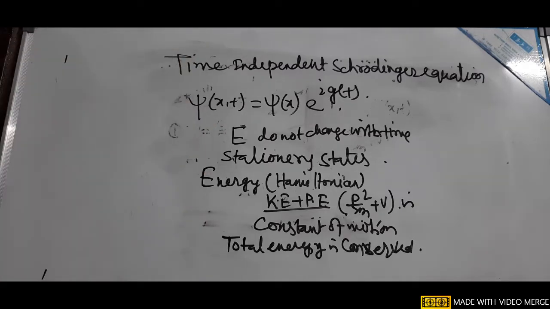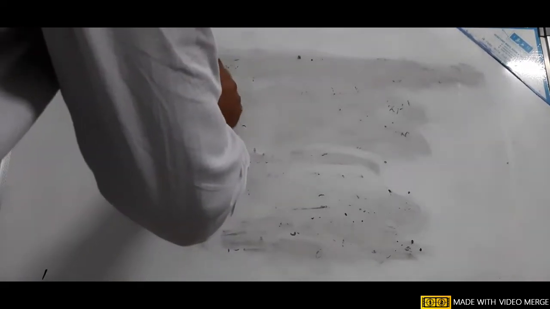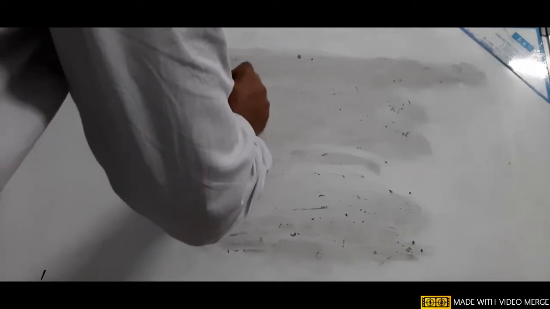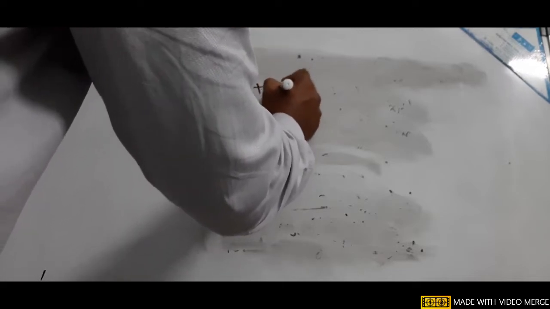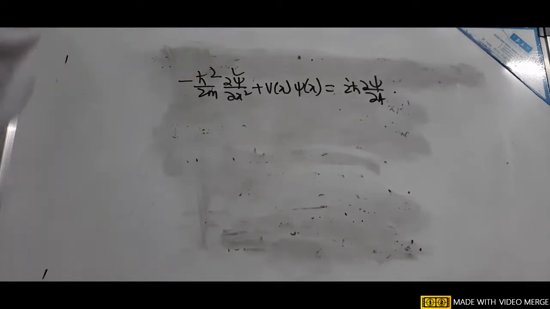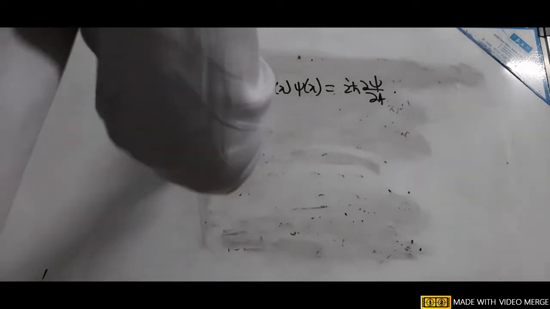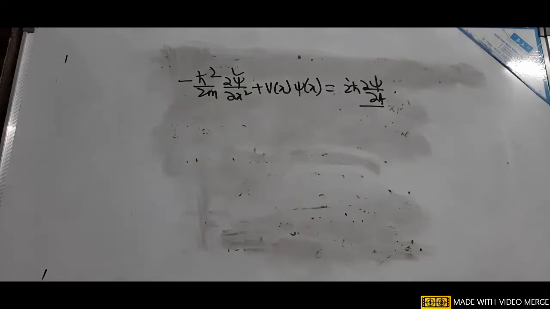Then how will we get the time independent Schrodinger equation? Let us consider the time dependent Schrodinger equation: minus h bar square by 2m del square psi by del x square plus V(x) psi(x) equals i h bar del psi by del t. This is a partial differential equation, first order in time and second order in space.